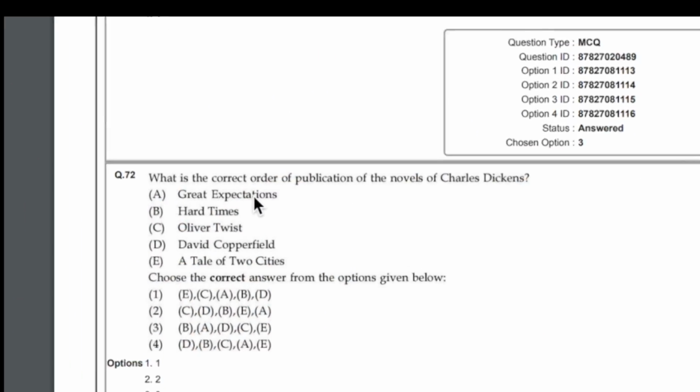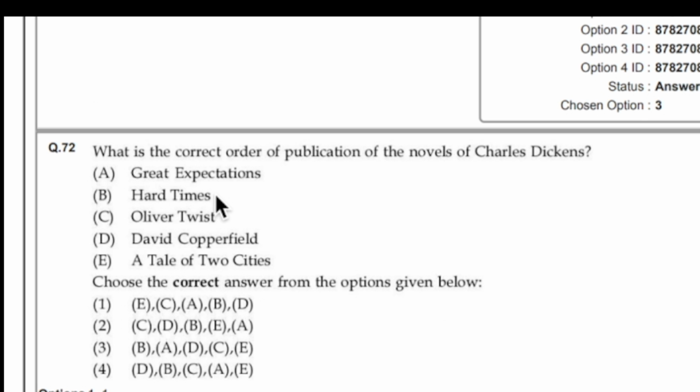Great Expectations, you have to study in depth. Hard Times, you have to study in depth. Oliver Twist, summary is enough. David Copperfield, summary is enough. A Tale of Two Cities, summary is enough.